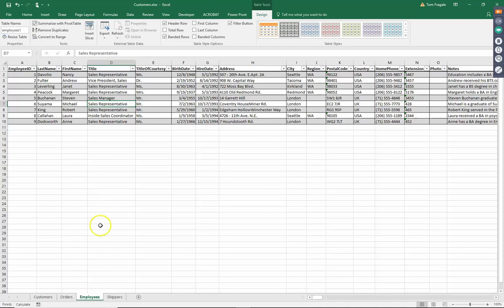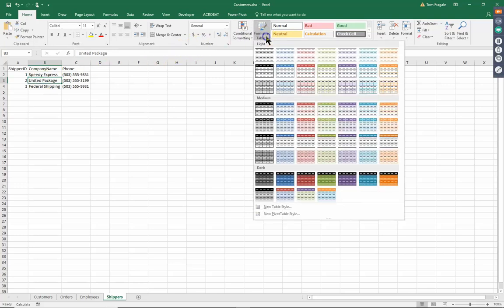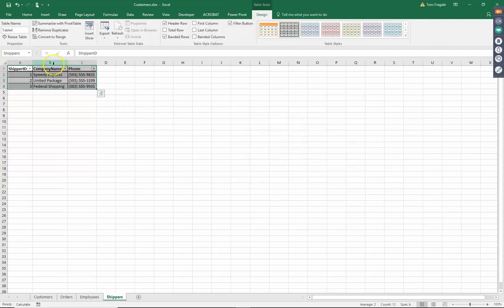Good, and we have one more. So I'll pick the shippers sheet. There's only a couple of shippers, but we're going to format that one as a table as well. Good. And then you can see where I'm going to go right up here. Of course, we'll give it a better table name.